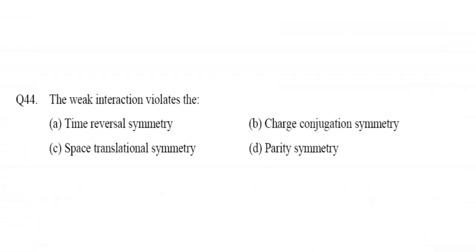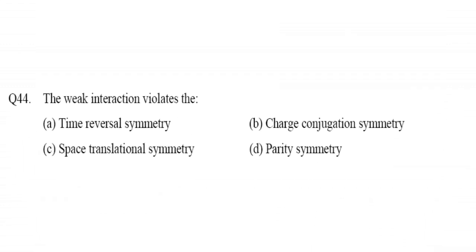Now the next question is: the weak interaction violates the, and the options are time reversal symmetry, charge conjugation symmetry, space translation symmetry and parity symmetry. Here parity symmetry is violated by the weak interactions. So option D is our right answer.